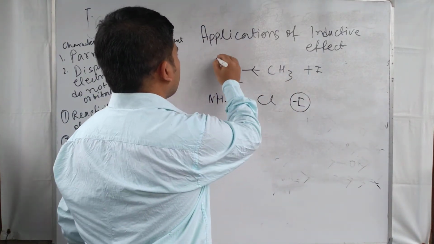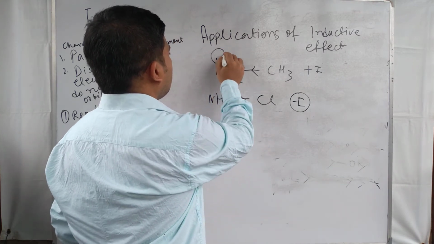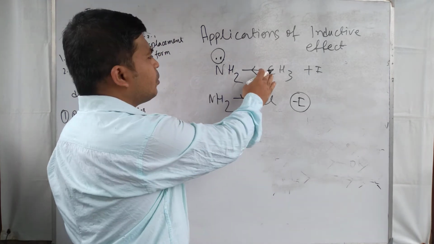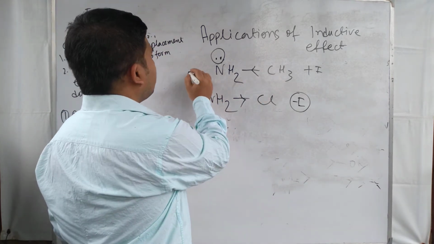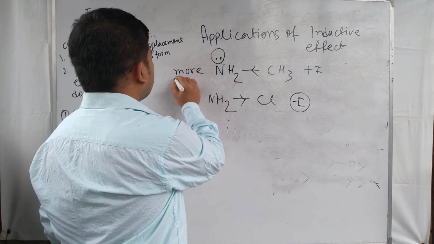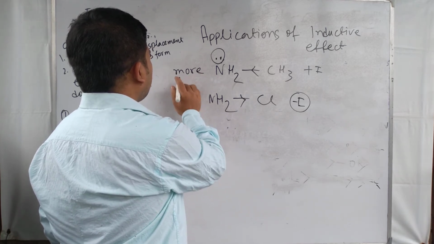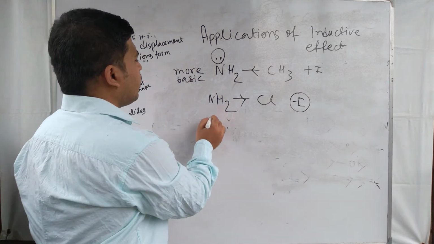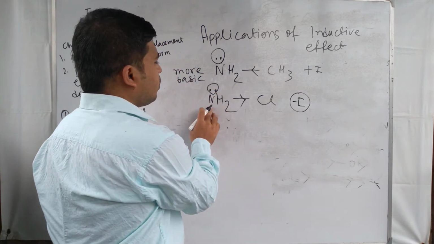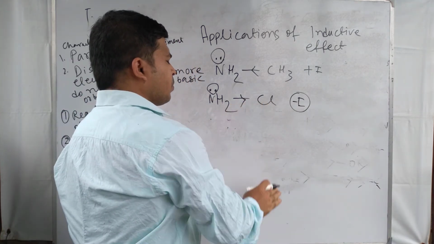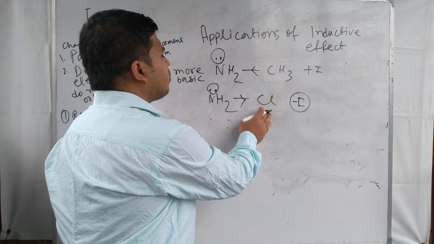As a result, the lone pair availability on nitrogen is more here due to the electron donation. So it is more basic compared to here, where the lone pair availability of nitrogen is decreasing because of the -I effect, or electron withdrawing, of the chlorine atom.